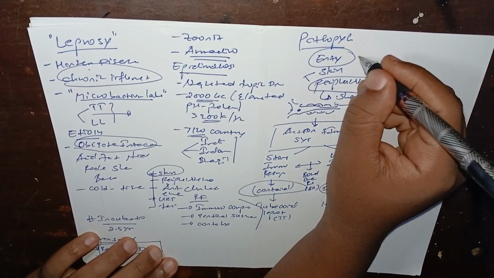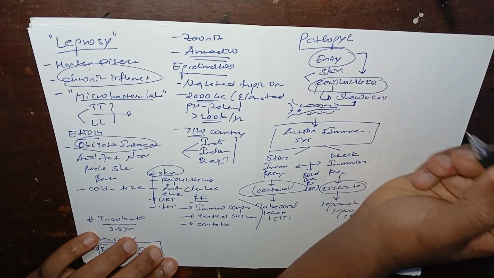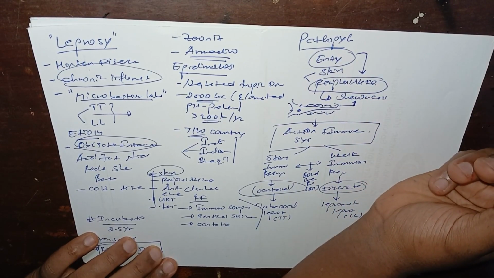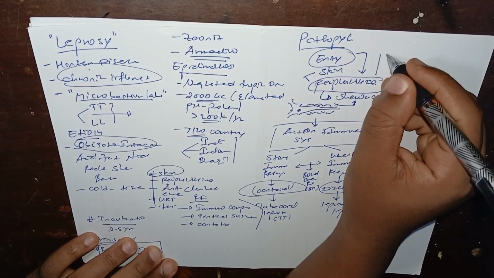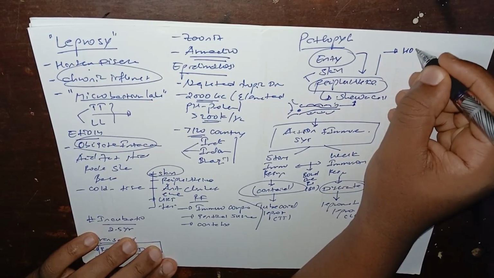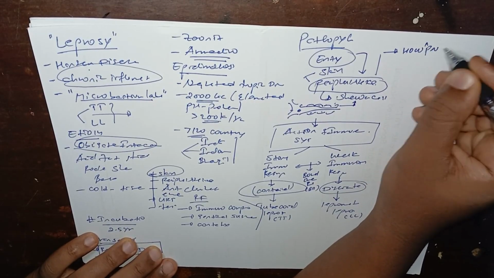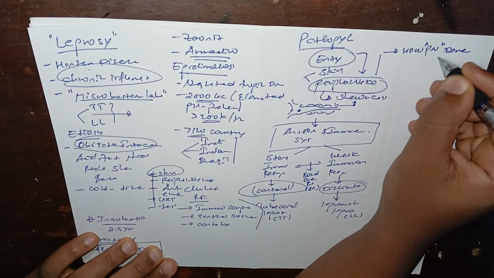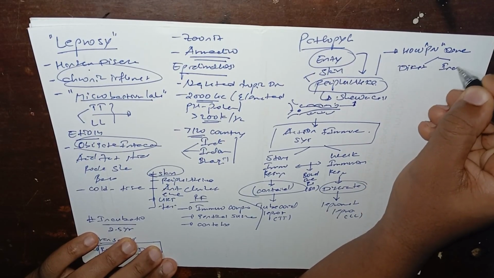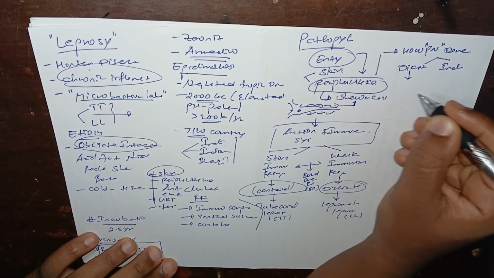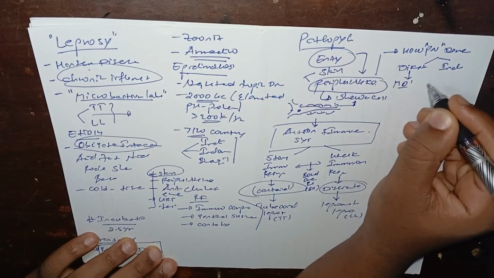As I mentioned, once the microorganism enters the cell, it first attacks the peripheral nerves. How are the peripheral nerves damaged? There are two ways: a direct effect and an indirect effect. In the direct effect, the microorganisms multiply inside the nerves.